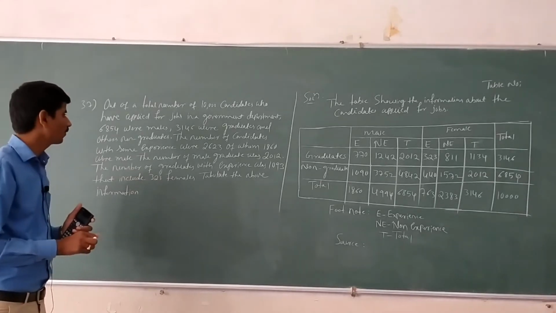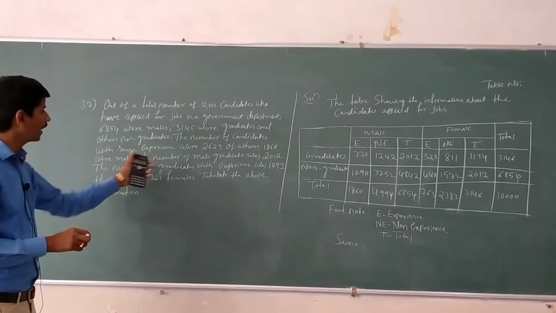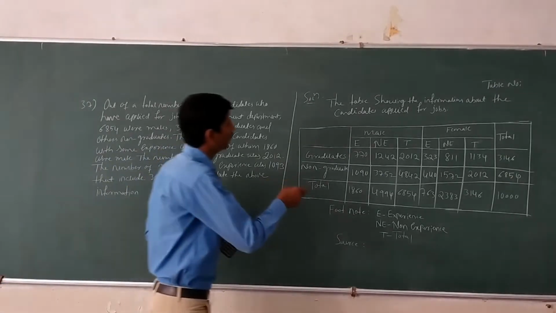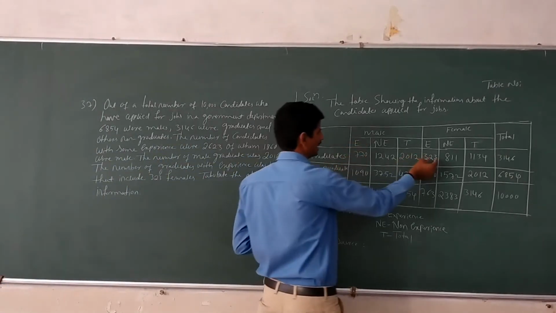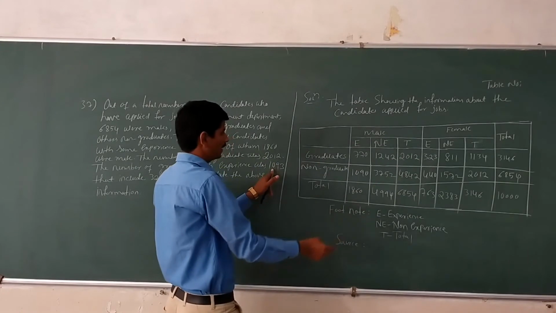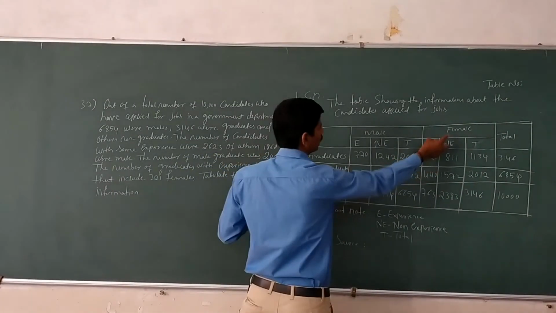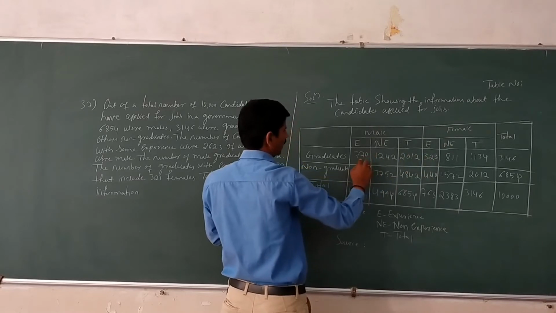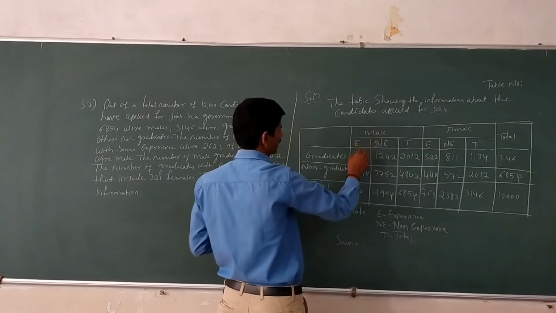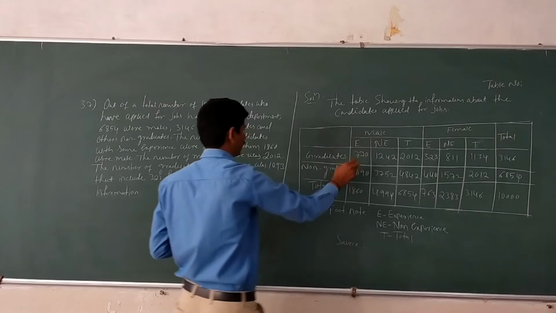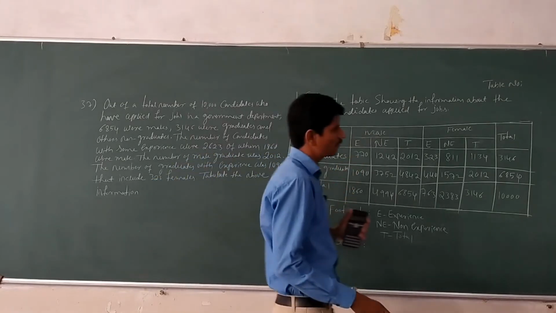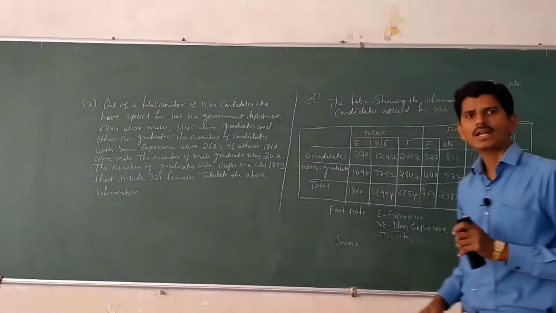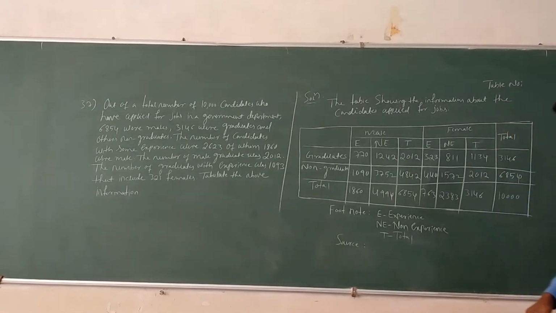Here, the number of graduates with experience, this plus this equals 1093. Okay, 1093 minus 323, then you get 770, the male graduates. Remaining, you have to subtract and add the values, then you will get the remaining values.